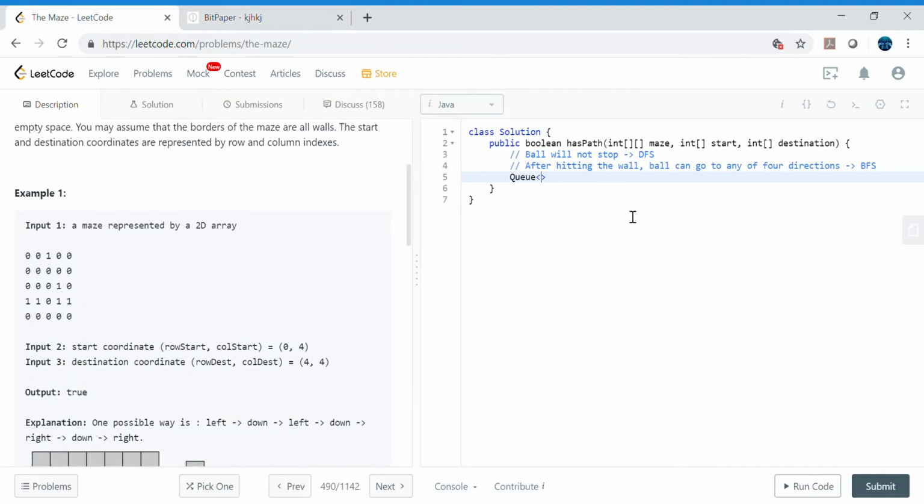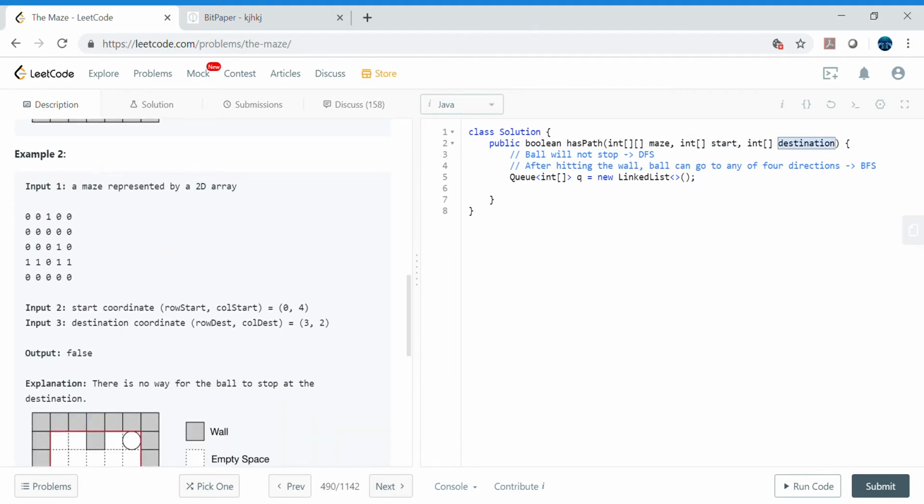For the BFS, I would create the queue, and this is just the general breadth first search algorithm. I'm taking an integer array here because I would like to store my coordinates in the form of x and y in the queue, so that I can verify whether my start coordinates equal the destination coordinates. That is the success criteria, and I would return true in that case, because I reached the destination. If I did not reach the destination, then I would return false.